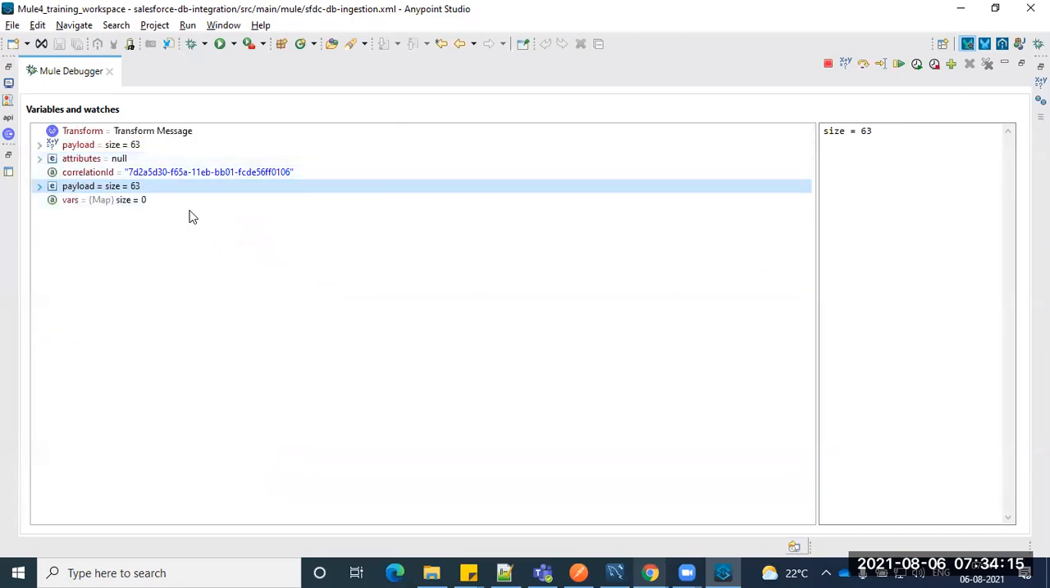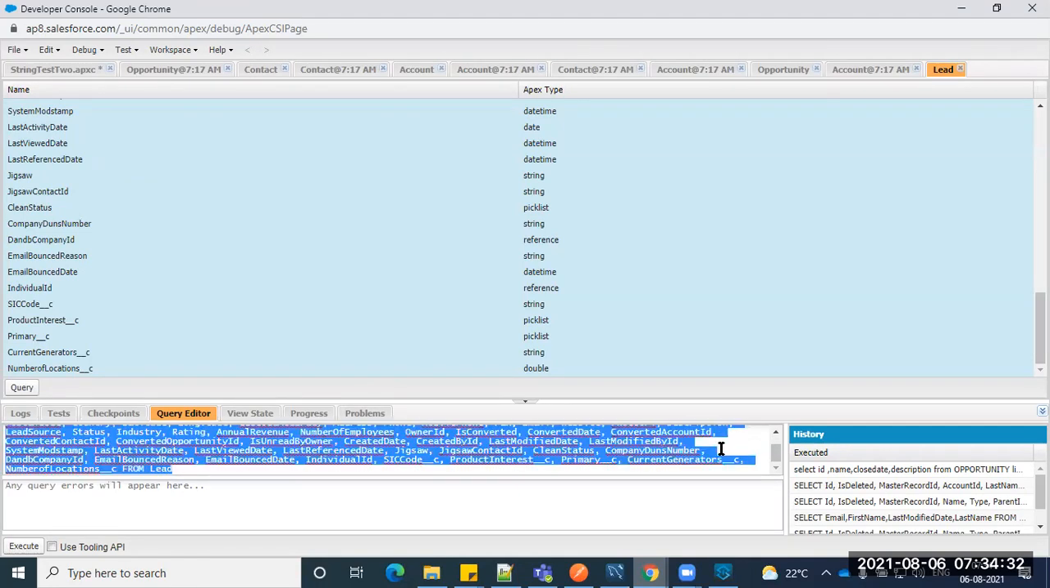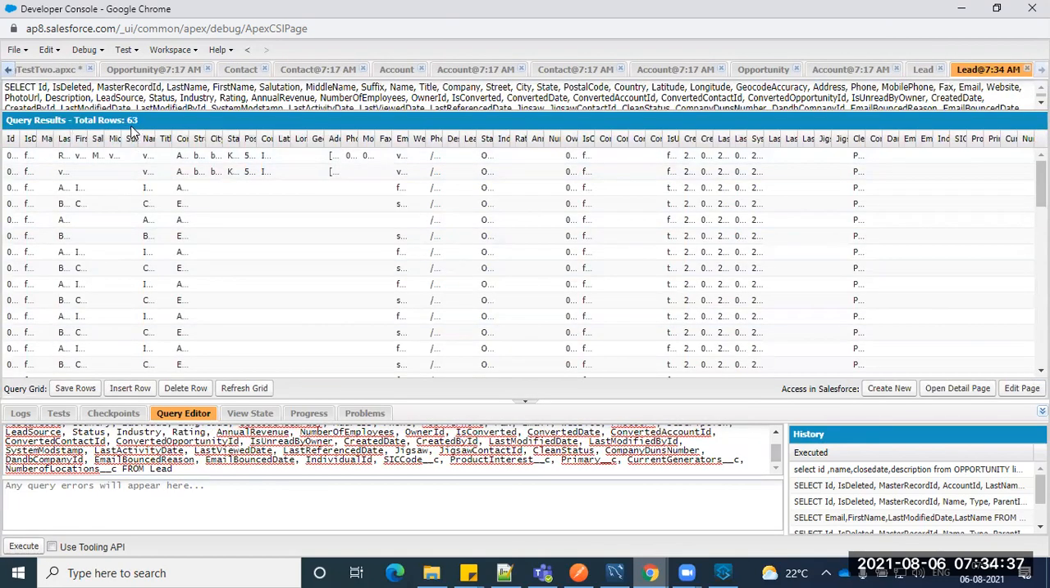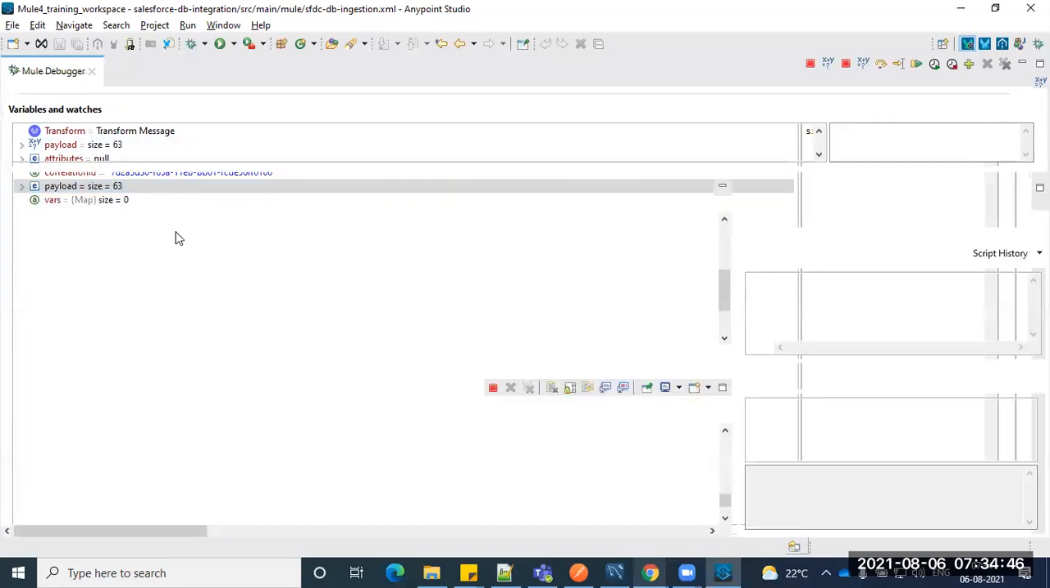So let's see, 63, right? We are using a query. Let's execute this one. You can see it here. The count is matching, right? In Salesforce, I can see 63 records, and I was able to fetch 63 records. So then we are good.